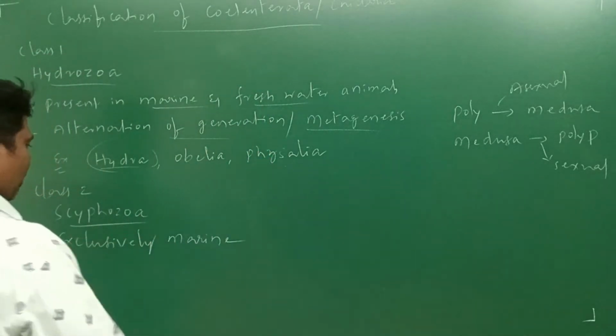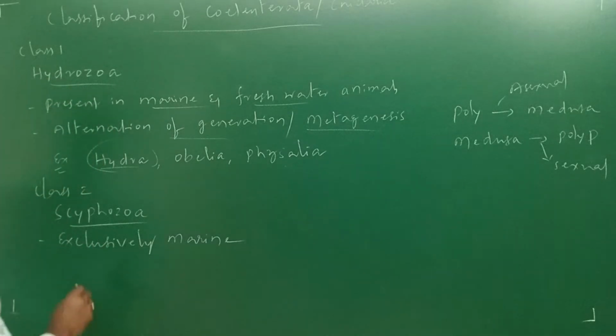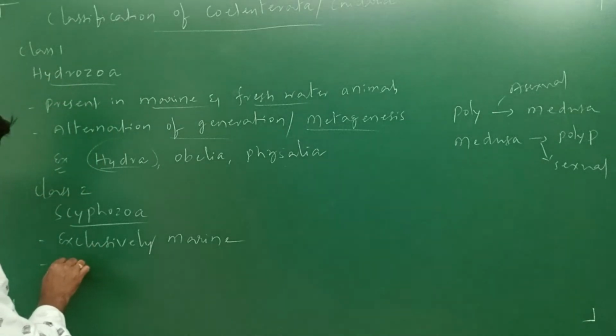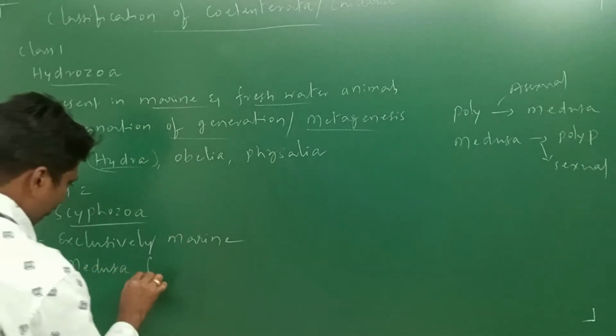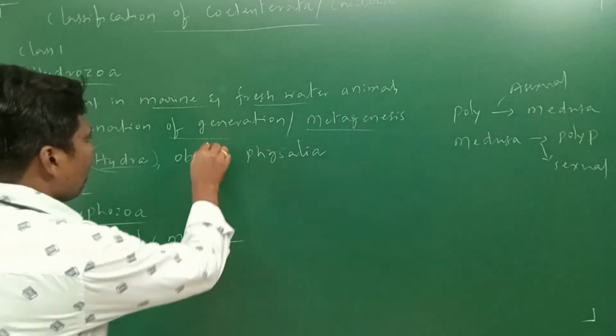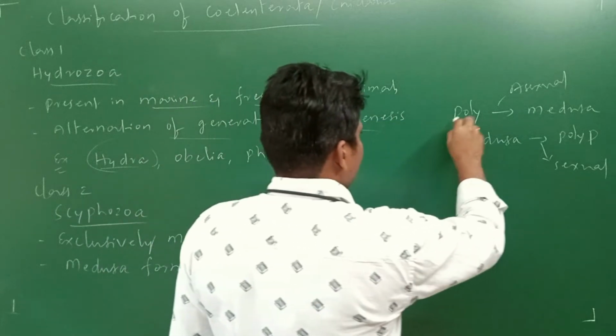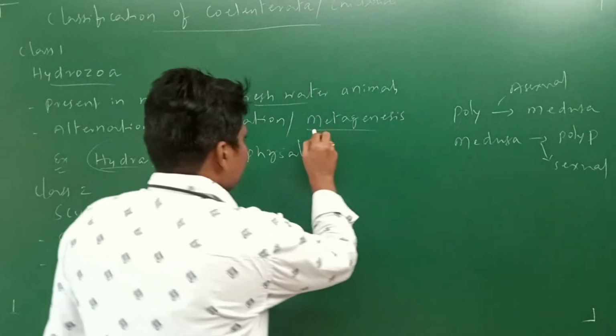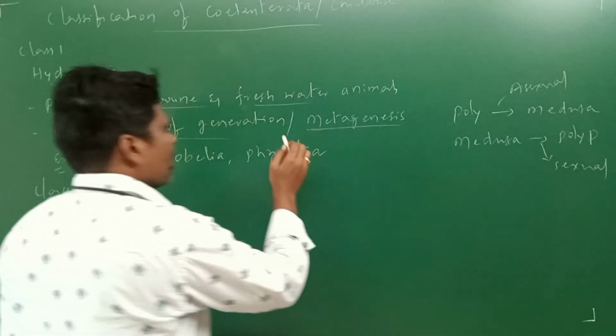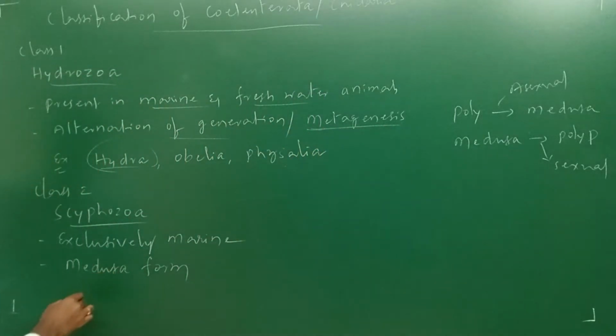Here it is exclusively marine, and they show the medusa form only. In Hydrozoa there is alternation of generation: the polyp form converts into medusa, and the medusa form converts into polyp, which is alternation of generation or metagenesis. Here in Scyphozoa, only the medusa form is shown.